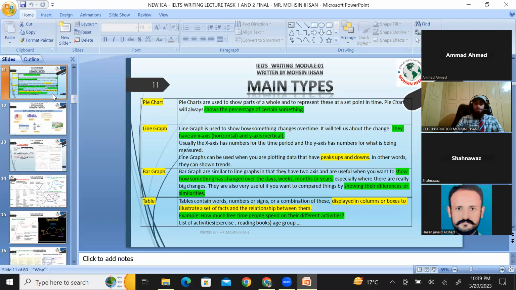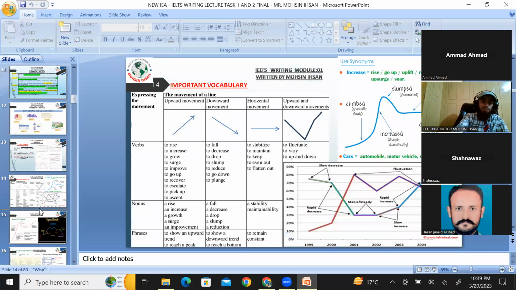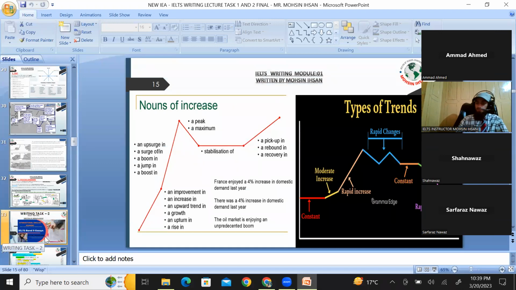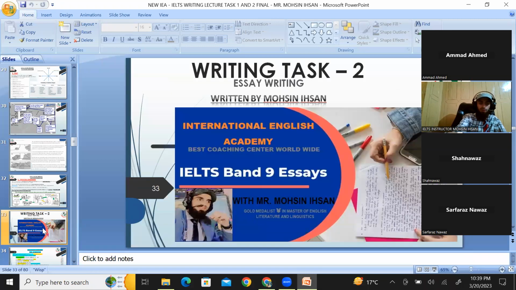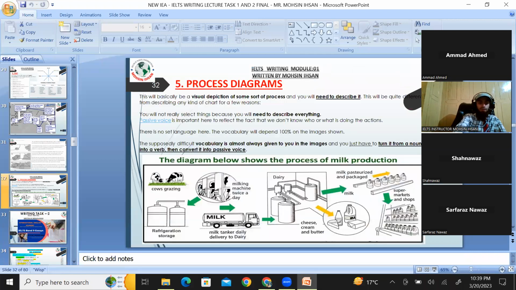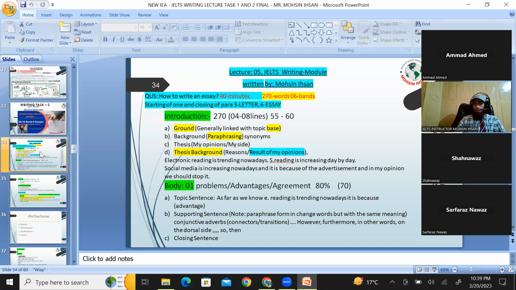So whether it is academic or general, task two is similar. Sir, what is the difference between academic and general? If you have to apply for a work visa, you will do the general one. The academic one can give you an opportunity to study, and along with study, you can do a part-time job. A work visa is only for work, not for education. Academic is only for education and part-time job.